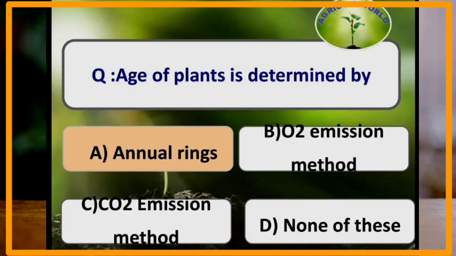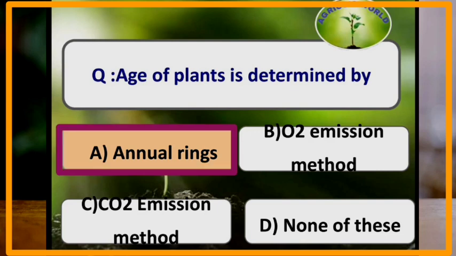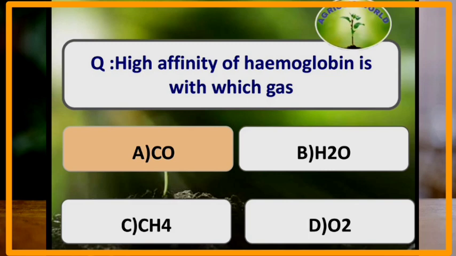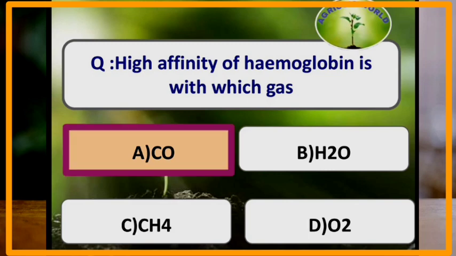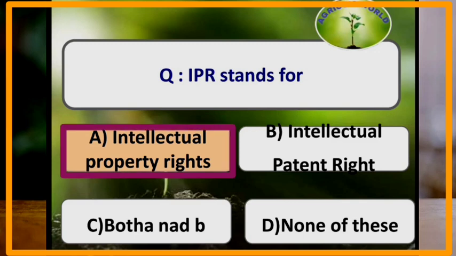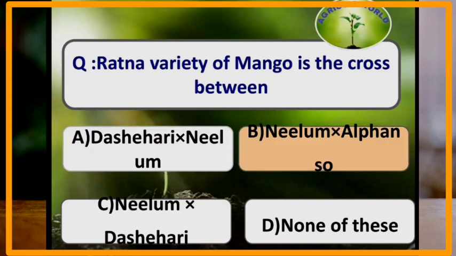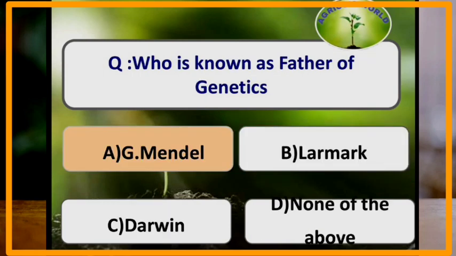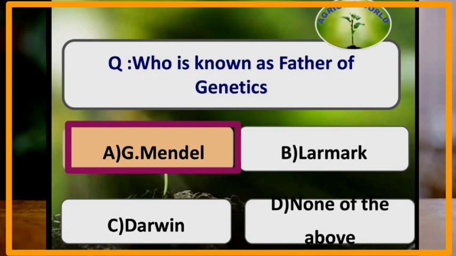Age of plants is determined by seeing the annual rings. High affinity of hemoglobin is with which of the following gas? Hemoglobin has high affinity for carbon monoxide gas when compared to oxygen. IPR stands for Intellectual Property Rights. Ratna variety of mango is a cross between Neelam and Alphonso. Who is known as father of genetics? Gregor Johann Mendel is known as father of genetics.